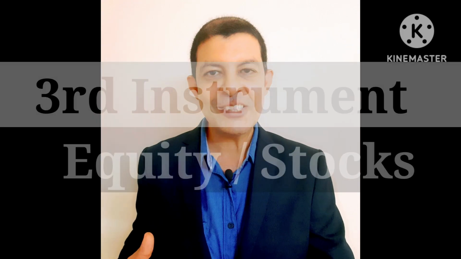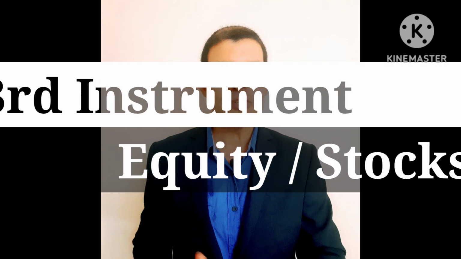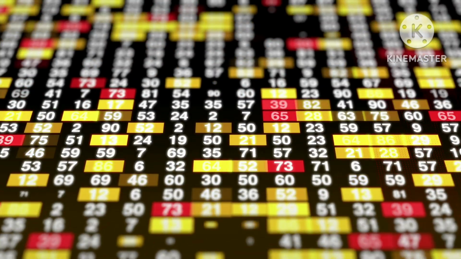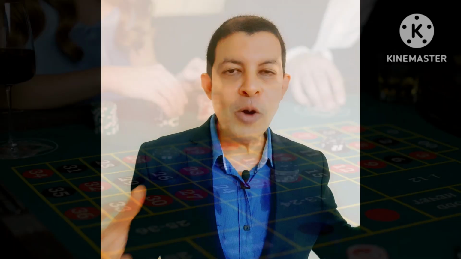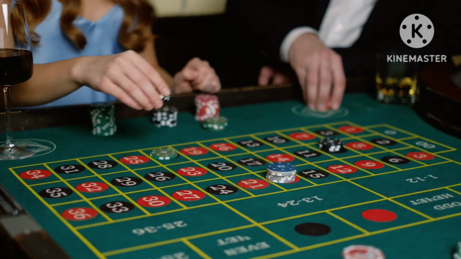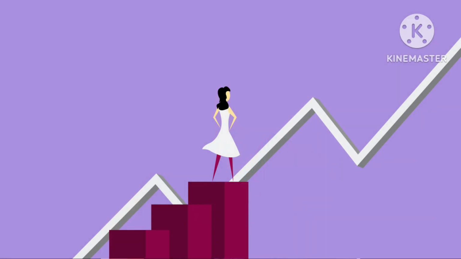This is less risky compared to equity, which I'm going to discuss as the third asset option. The third asset option is equity, wherein you can invest your money into the stock market. You can buy various companies and get mind-boggling returns over a long period of time. Equity is a high-risk investment option, and because of its high risk, the returns you can expect are much better even compared to bonds or fixed deposit returns.